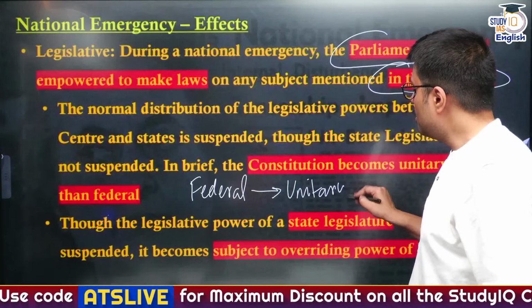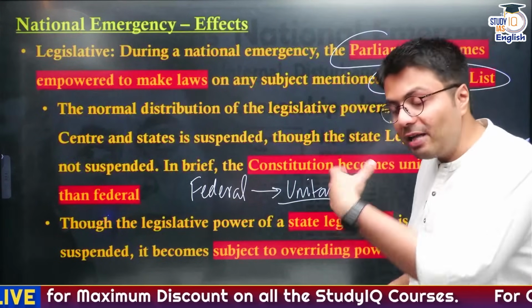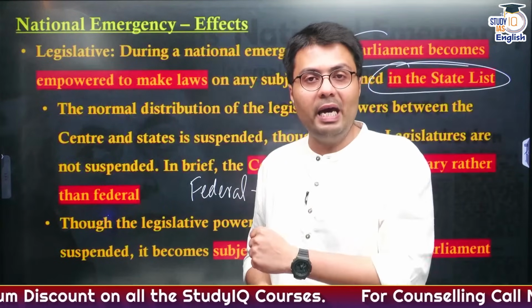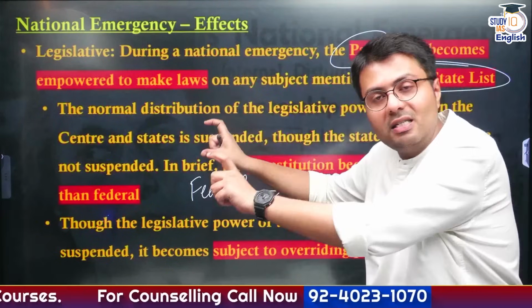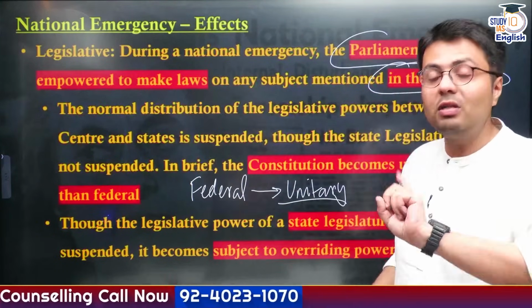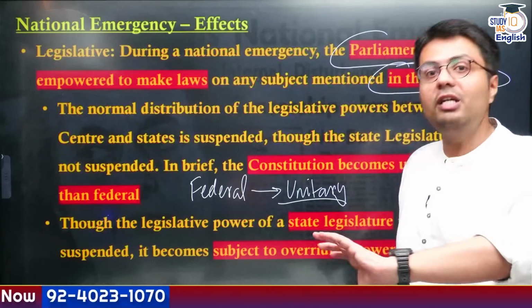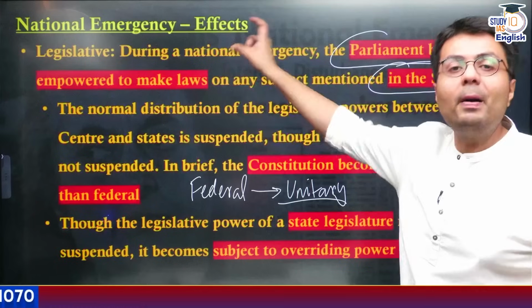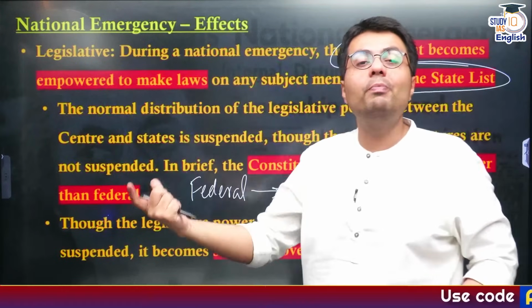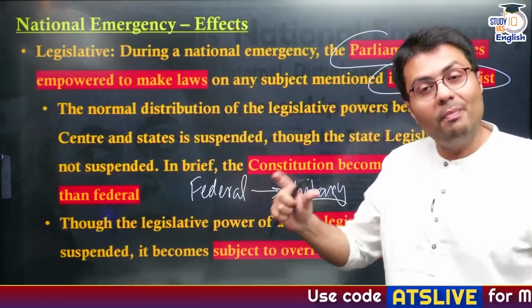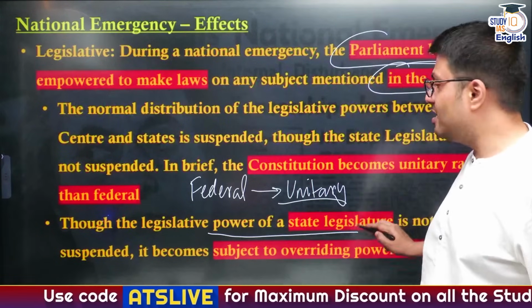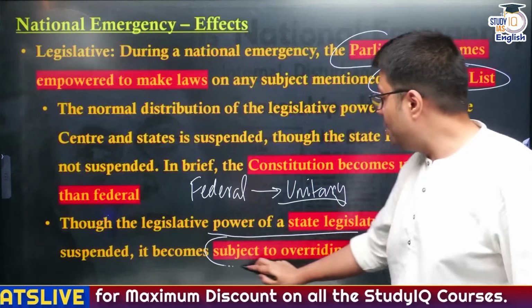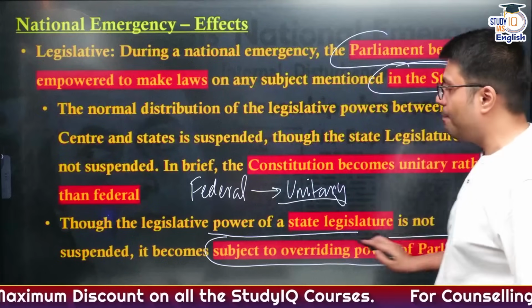I told you, the state government also has to follow every direction given by the central government during national emergency. Similarly, even the state legislatures are not suspended, but they will continue to function. But the Parliament of India becomes empowered to make laws even on matters mentioned in the state list. So the legislative power of the state legislature is not suspended, but it will be subjected to the overriding power of the Parliament.